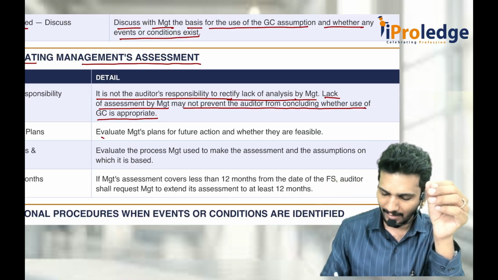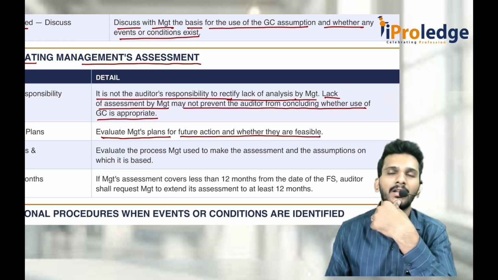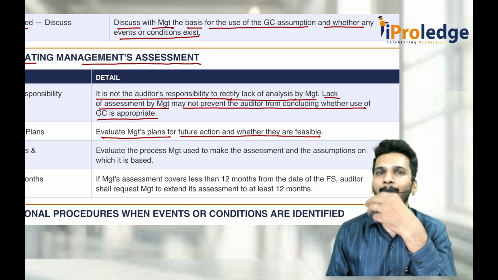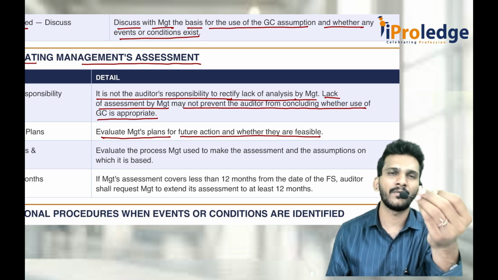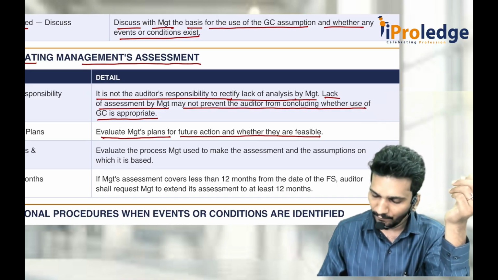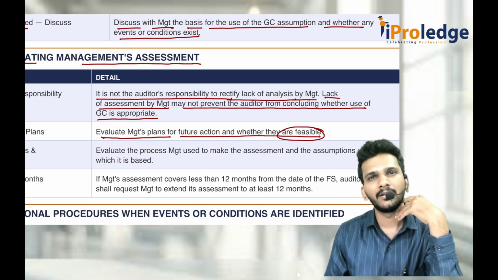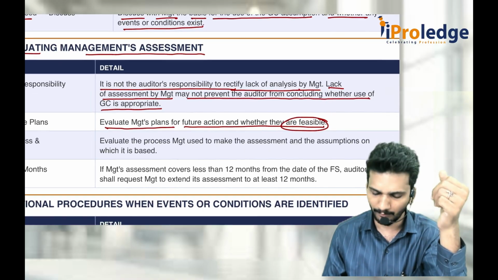Again, you should evaluate management's plan for future actions and whether they are feasible or not. "Sir, on what basis are you telling you are going concern?" "Sir, because I feel I am going to get some 100 crore rupees worth of orders in the next 6 months, because of which I feel I am still going concern for 12 months." Are they feasible? That means, is it really possible? "Yes, sir, we did it many times. This is a regular business." Then it is okay for me, no problem.